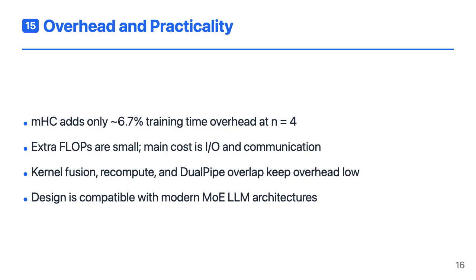All of these constraints and kernels might sound expensive, but the authors show that the overhead is modest. For an expansion rate of 4, mHC increases training time by about 6.7% compared to the baseline. The extra flops from the small mapping matrices are negligible. The real cost is memory traffic and communication. By aggressively fusing kernels, recomputing instead of storing, and overlapping mHC work with pipeline communication, they keep this overhead under control. Importantly, the implementation is integrated into a modern mixture of experts architecture, so the approach is directly relevant to current large language model training setups.